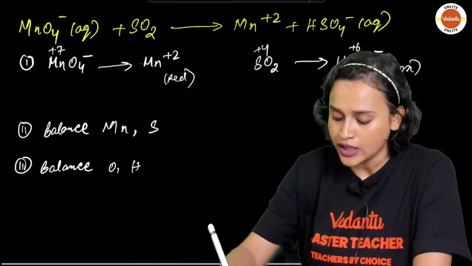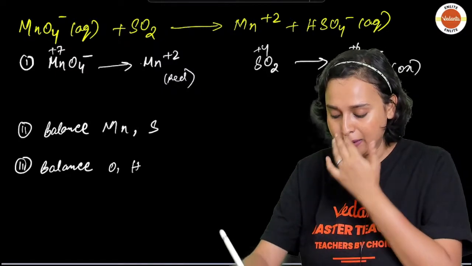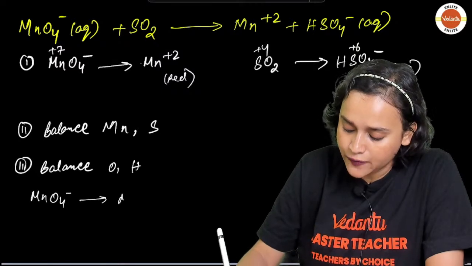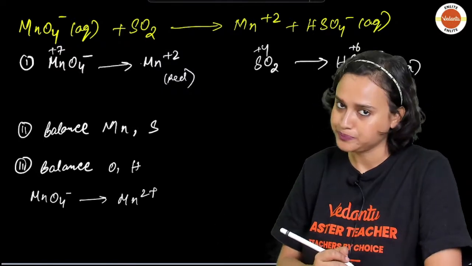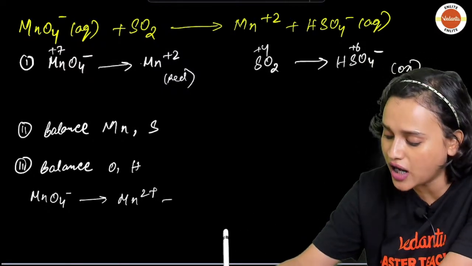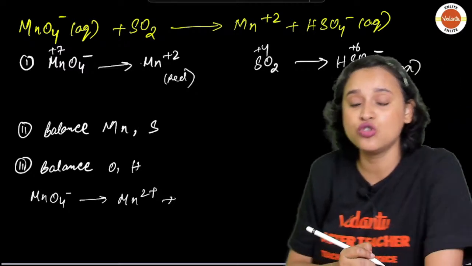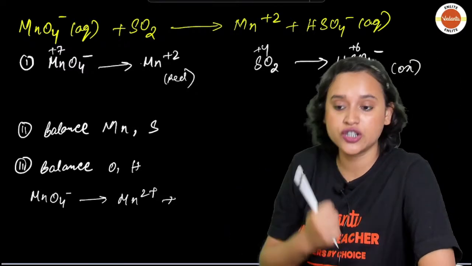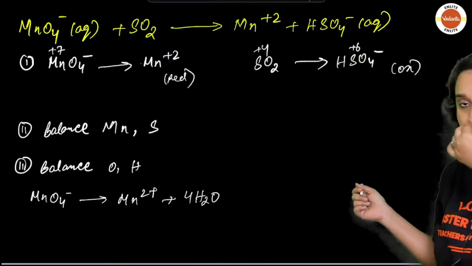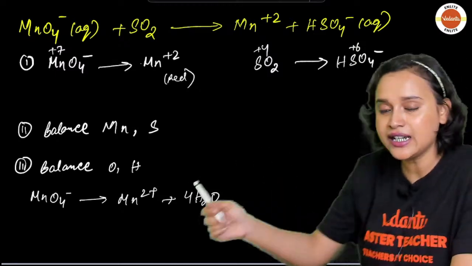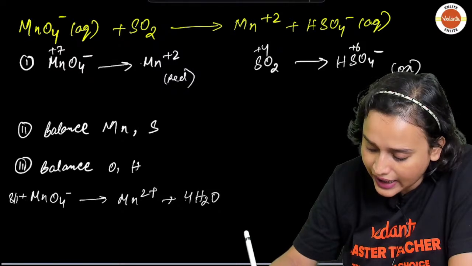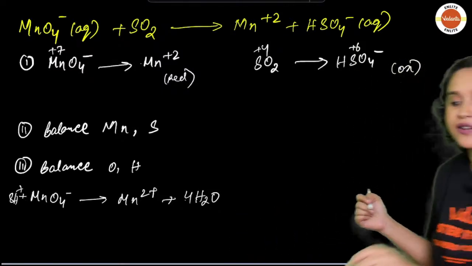Let's do it. So for this side, everybody, what can we do? For the reduction side, MnO4 minus is forming Mn2 plus. Am I right? That means this side oxygen is there, this side oxygen is not there. So let's add oxygen. How do we add it? We are going to add H2O. MnO4, that means 4 oxygen we need. How do we get 4 oxygen? We can write here 4 H2O. If I write here 4 H2O, that means 4 into 2, 8 hydrogen. So here I will have to add 8 H plus. Am I right? See, balanced, everybody.